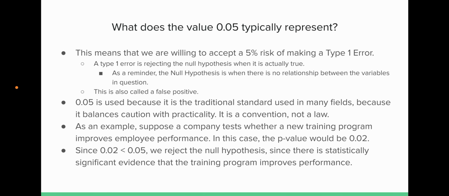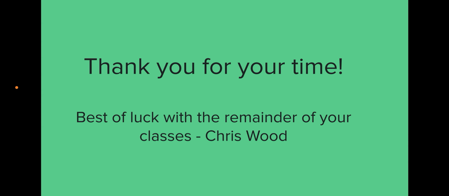As another short, quick example, suppose a company tests whether a new training program improves employee performance. In this case, the p-value would be 0.02. And since 0.02 is less than our 0.05, we reject the null hypothesis since there is statistically significant evidence that the training program improves performance. So I hope these couple examples and the explanation explained it well and thoroughly, with some simpler and a little bit more thorough examples.